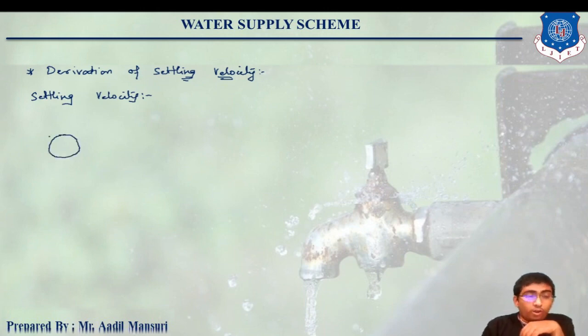Now this particle will be under the effect of two types of forces. The first one is the gravitational force, and the second one will be buoyant force.